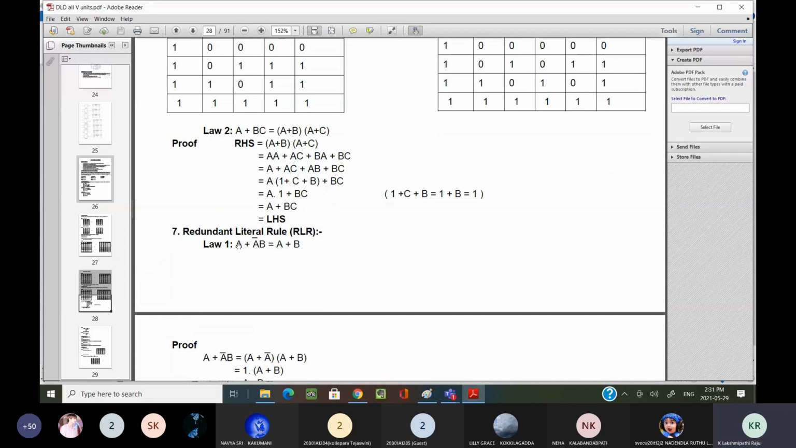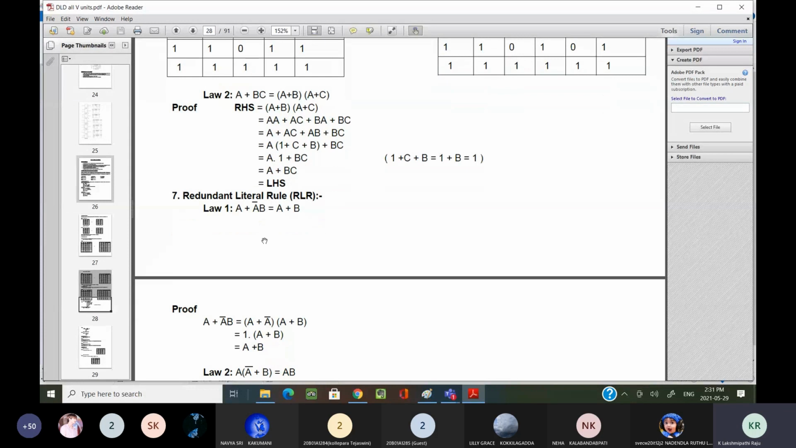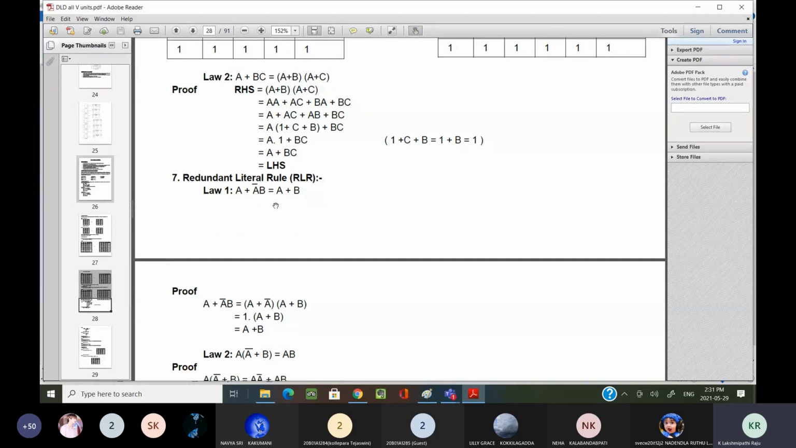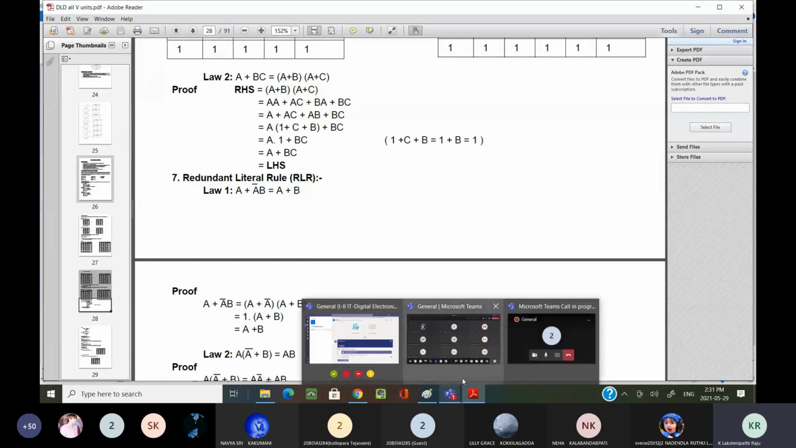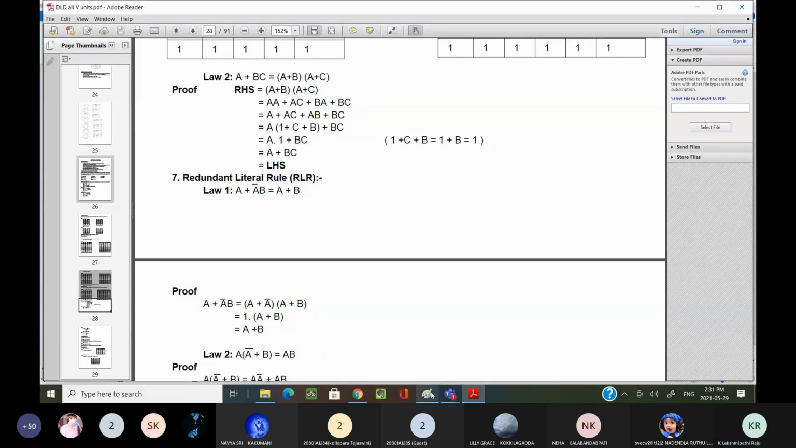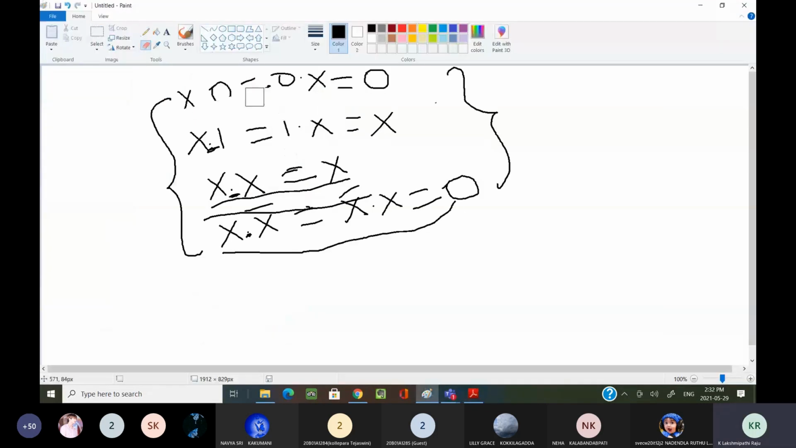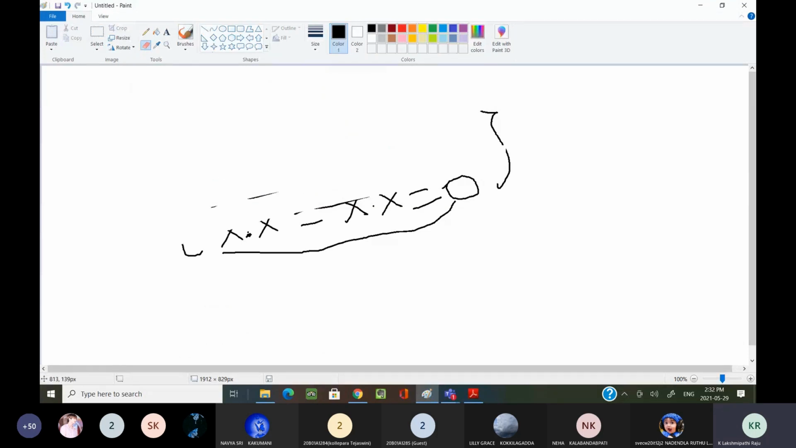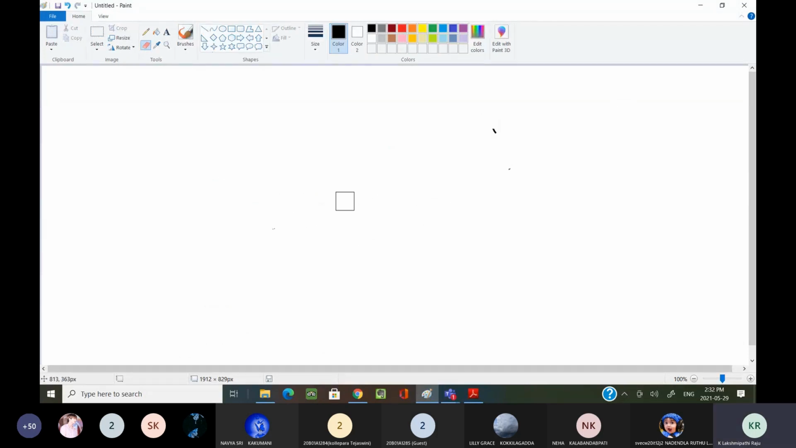Now these are the important laws you have to remember, and you have to note down in your notebook. Now A plus A bar B equal to A plus B. How this A plus A bar B equals A plus B, that we have to learn. See here, it is simple only. If you are good in mathematics, all these things you can perform within a fraction of seconds.